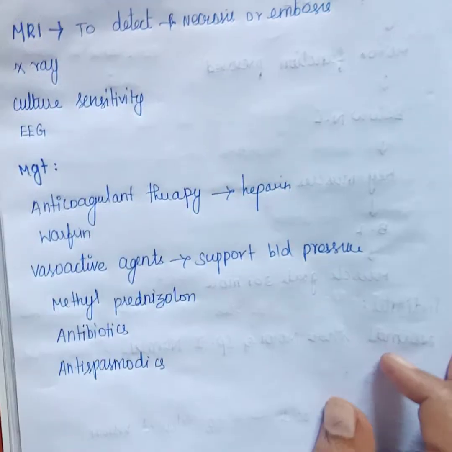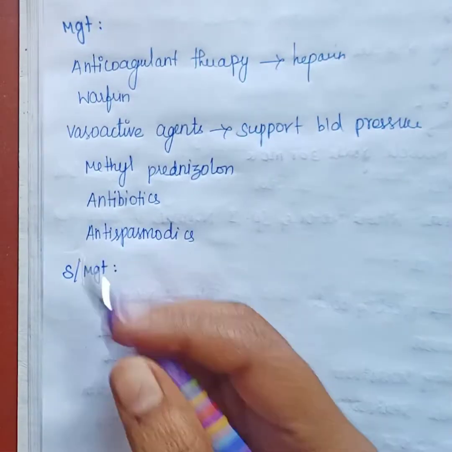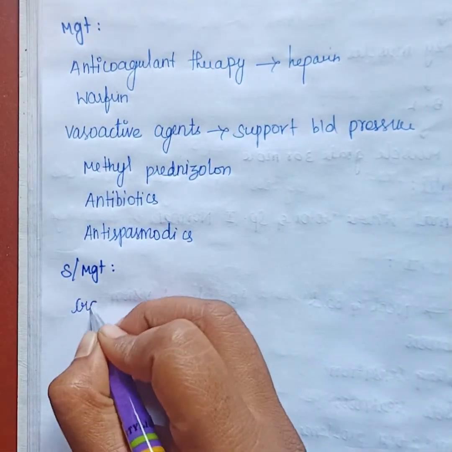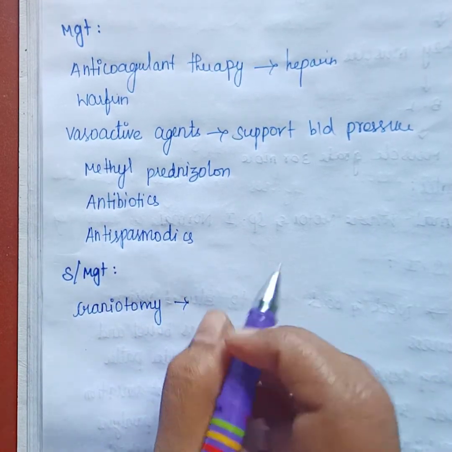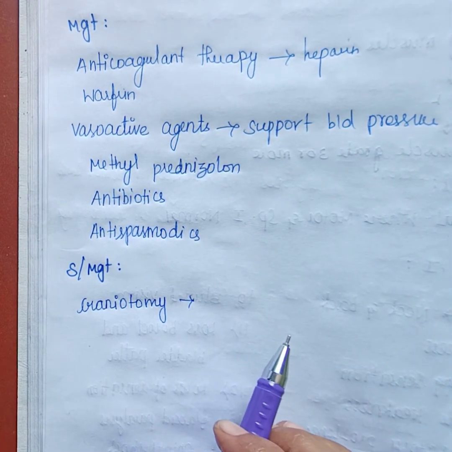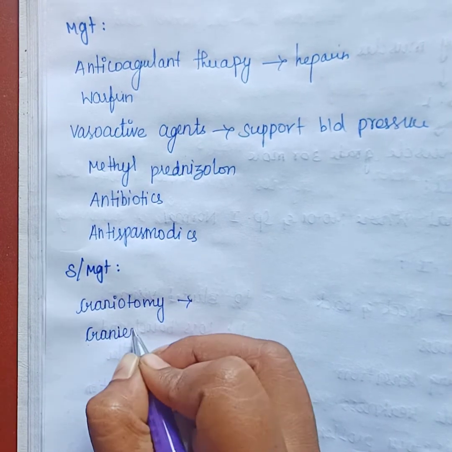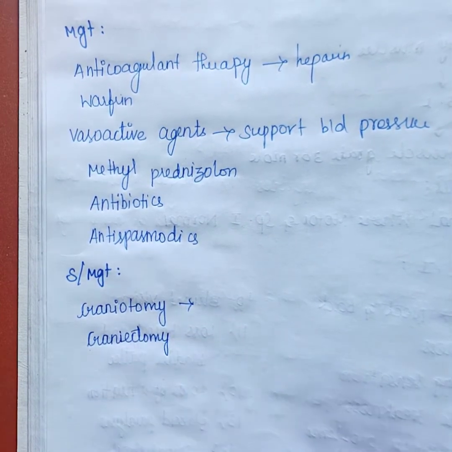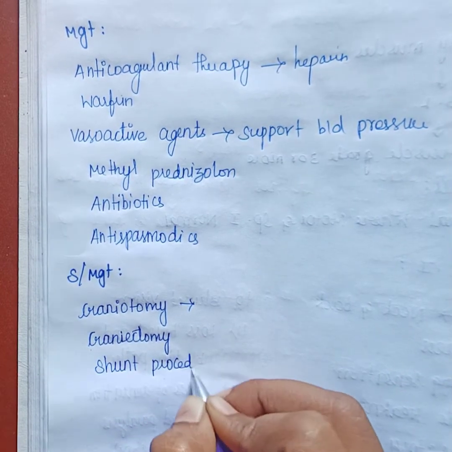That is the medical management. Next we are going to see surgical management. What are the surgical management options of spinal cord injury? First one is craniotomy, where opening and removal of the affected part will be done. In craniectomy, removal of the affected part is done, and also a shunt procedure will be done. So these are the surgical management.